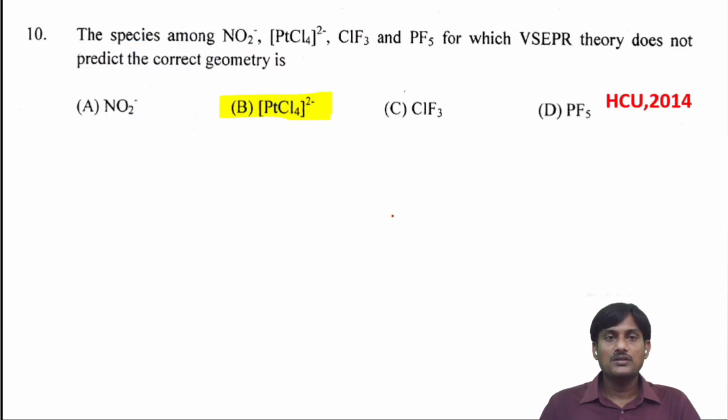The species among NO2 minus, PtCl4 2 minus, ClF3, for which VSEPR theory does not predict the correct geometry is: VSEPR theory is applicable for simple molecules. It is not applicable for complex molecules or coordination compounds. In the given molecules, PtCl4 2 minus is a complex compound or coordination compound. The structure or geometry of this compound cannot be explained by VSEPR theory.